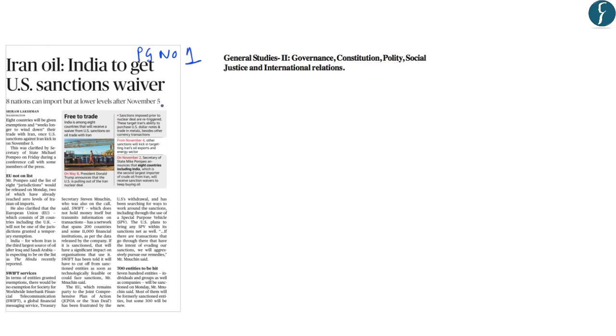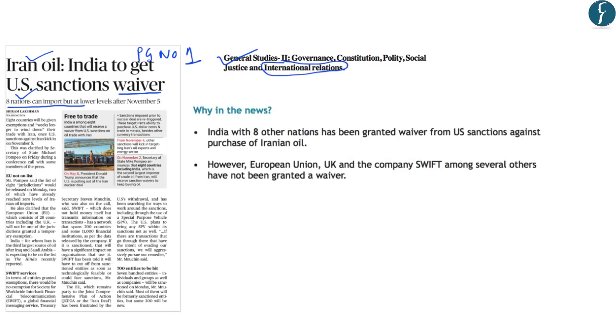Now, this article on page number 1 reads that India will get a waiver from the sanctions of the United States and can now import oil from Iran. Further, the United States has provided a waiver to 8 nations who can now import oil from Iran. So this will form a part of the General Studies paper 2 of the mains examination under the topic International Relations. Now, this is in news because India and 8 other nations have been granted a waiver from the US sanction against purchase of Iranian oil. So now these 8 nations can import oil from Iran.